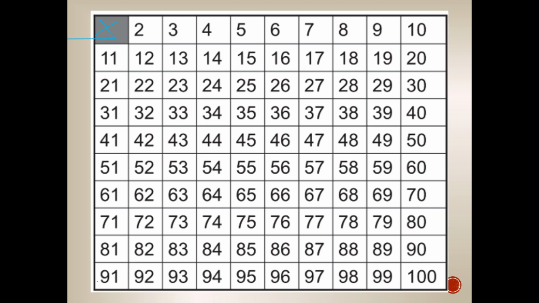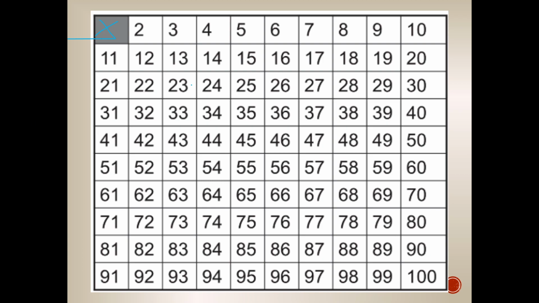So, 1 cannot be considered as a prime number nor a composite number. It is not a prime because it does not have exactly 2 different factors. So, it should be greater than 1 and itself. 1 is not greater than 1 because it is 1, and it has no other factor. So, therefore, 1 is not a prime number nor a composite number. So, we cross that out.